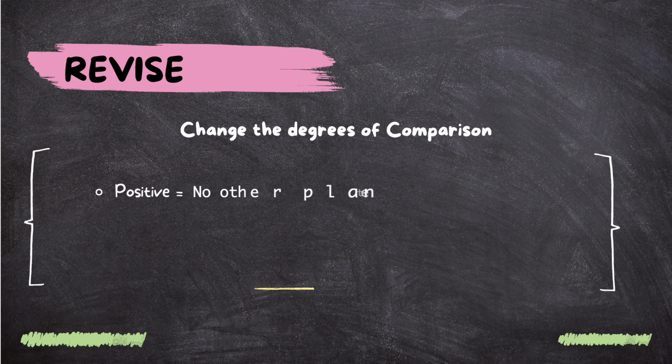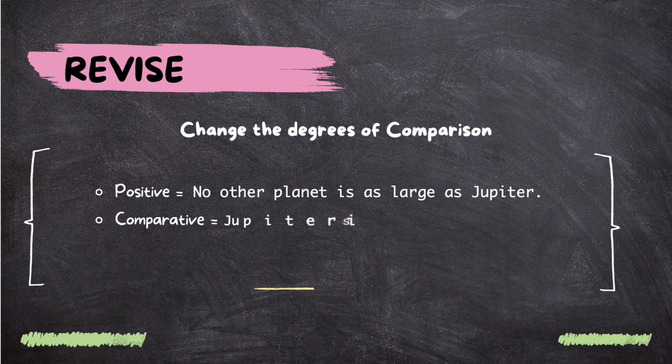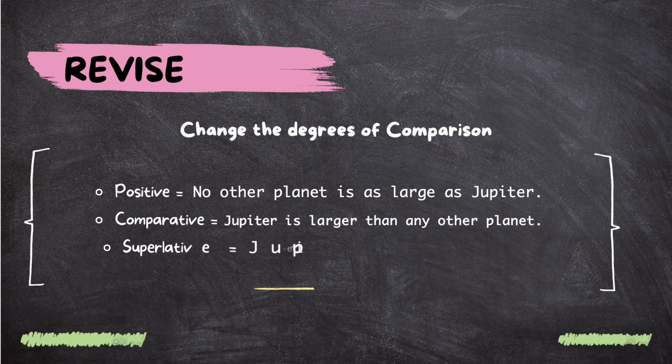Let's change the degree of comparison for this one. Here we have in the positive degree, no other planet is as large as Jupiter. So we have Jupiter as the largest. We don't have "one of" here. That is why we have used "no other" in here. When we don't have "one of", and it is the largest, we are using "no other" in the positive degree, and in the comparative degree we are using "any other".